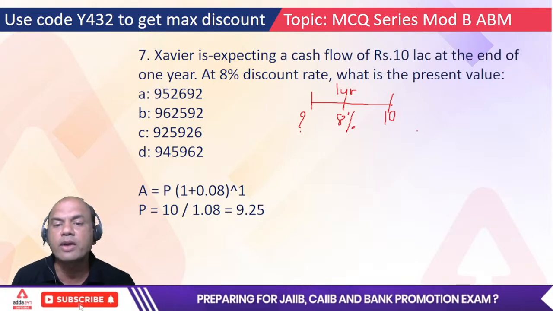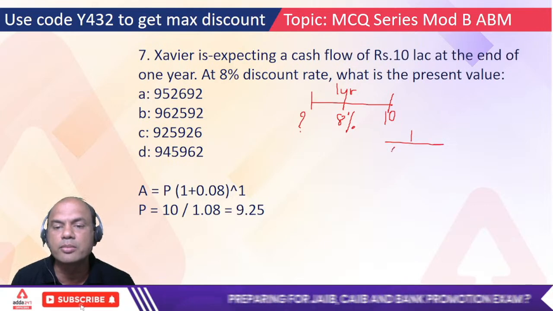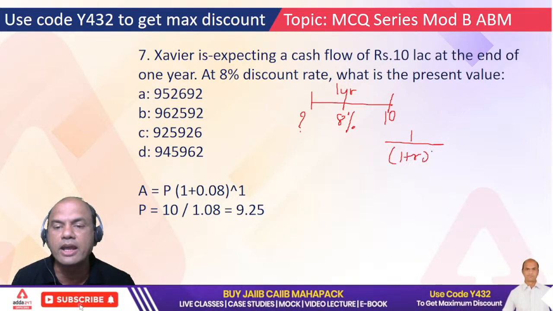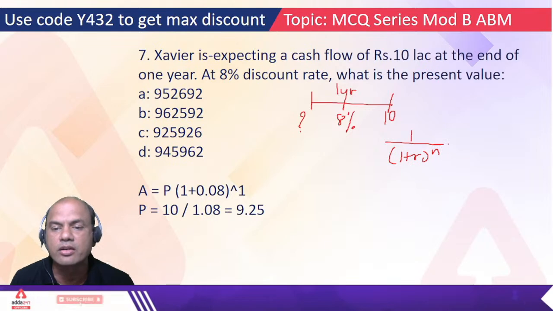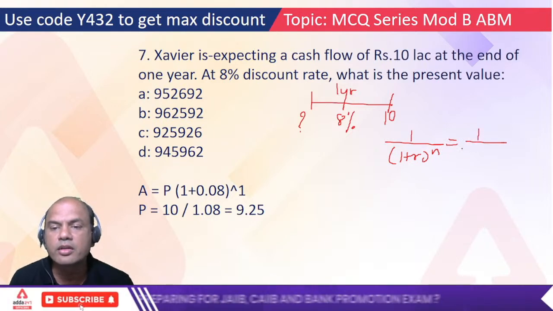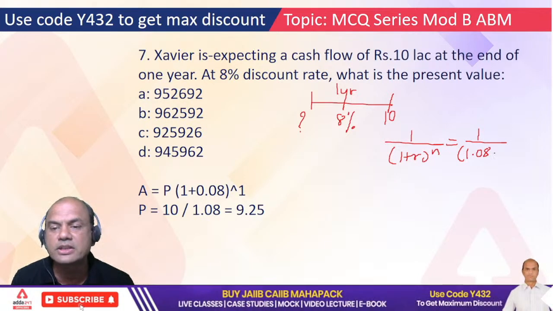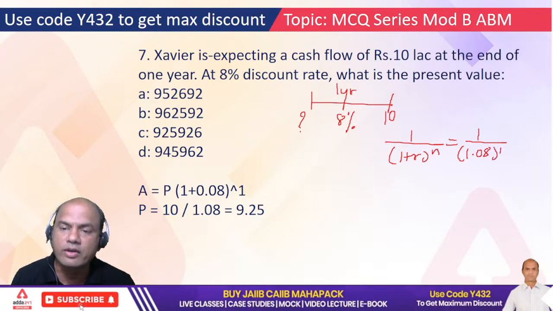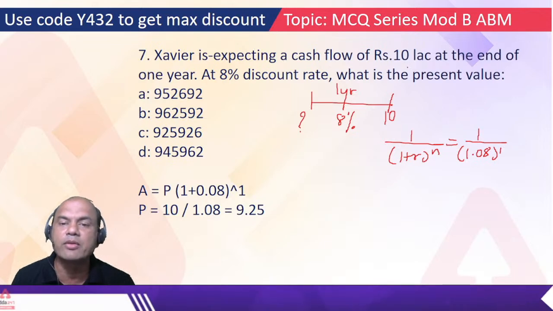It's the discounting factor rule: 1 upon 1 plus r raised to n. What is n over here? 1 year. So 1 upon 1.08 raised to 1, multiplied by 10 lakhs.